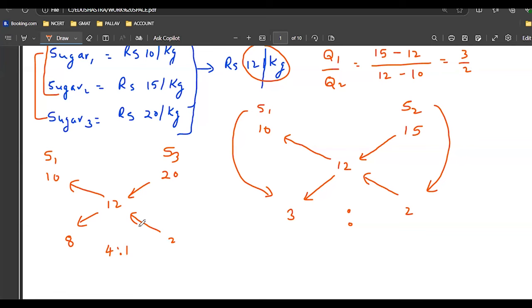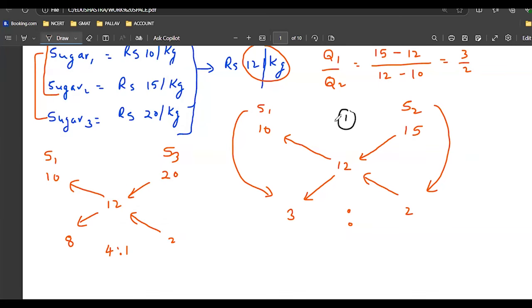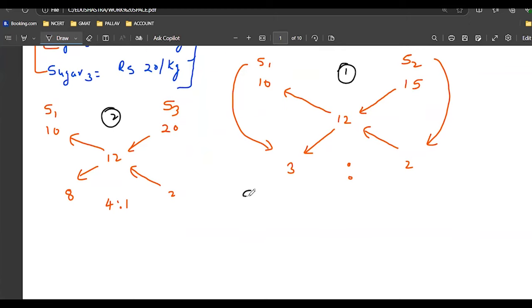Right? So now you have two different ratios. One for sugar 1 and sugar 2, and the second one for sugar 1 and sugar 3. But I want to mix all three, right? So now what we do, we have sugar 1, sugar 2, sugar 3.